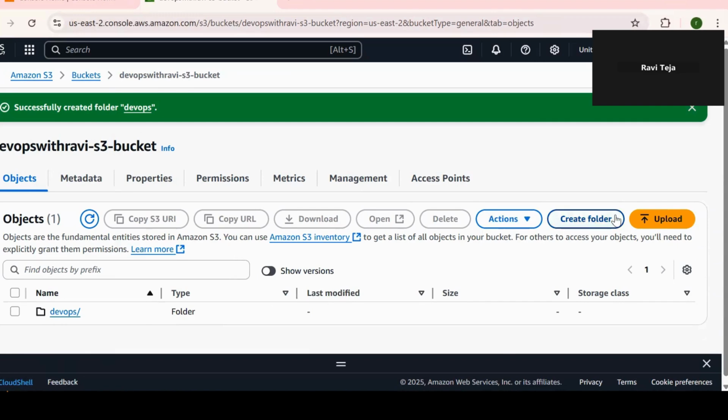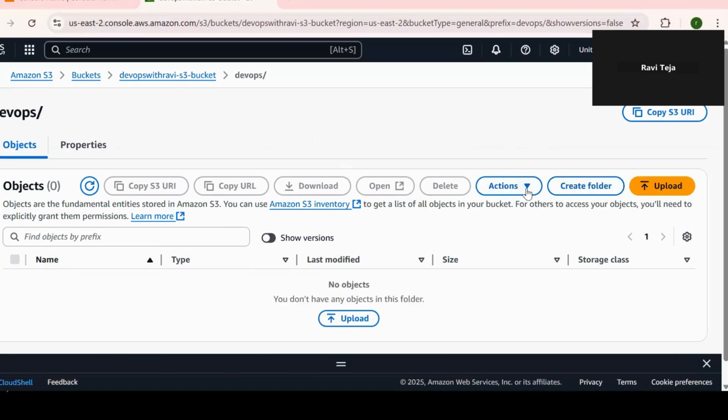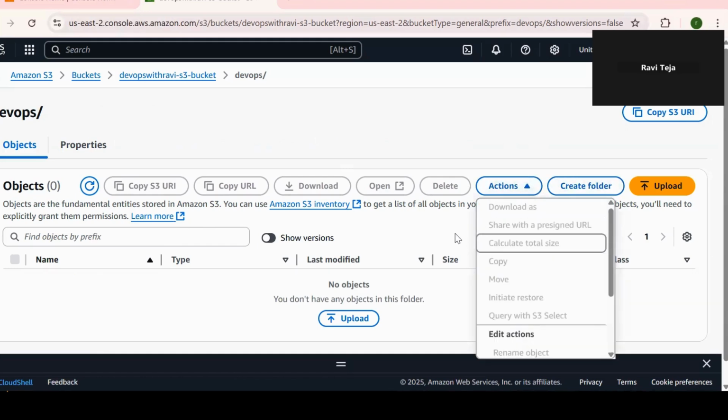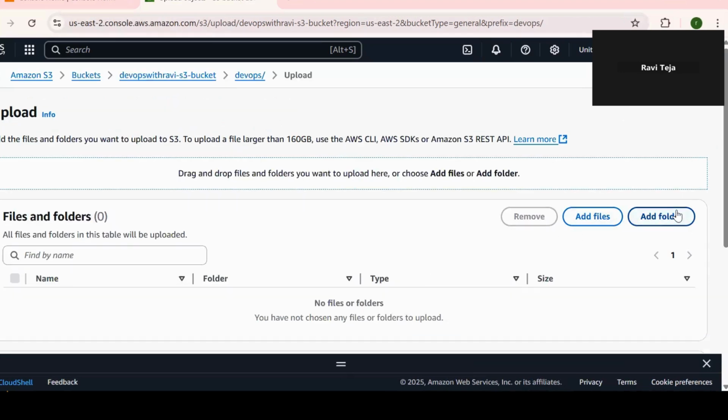If you want to store the data in this bucket, you can directly click on upload and upload here. That is going to be stored in the S3 bucket. If you want to store the data in this folder, then click on this, actions, upload, add files or folders, whatever the data you want to add.